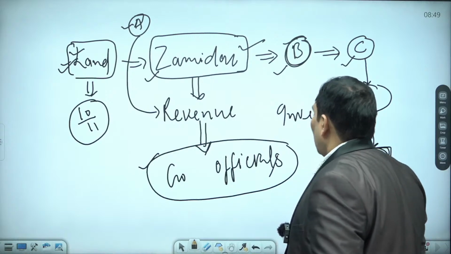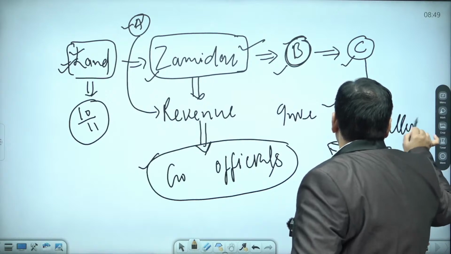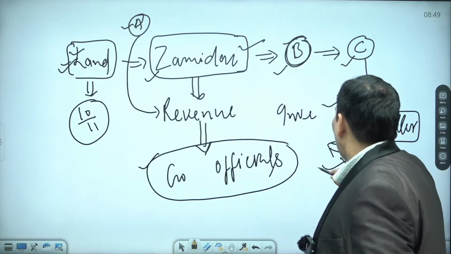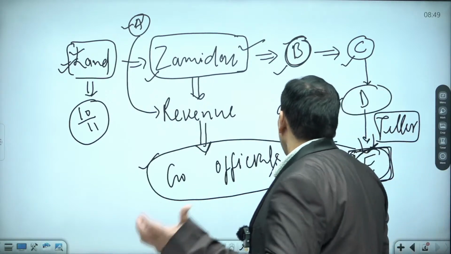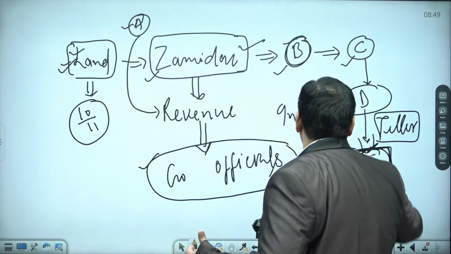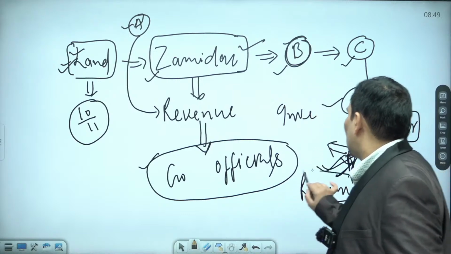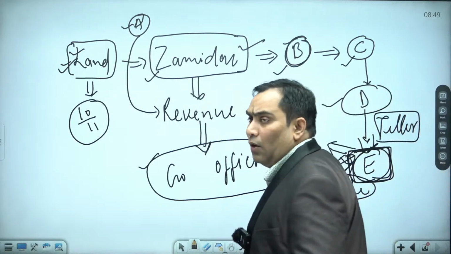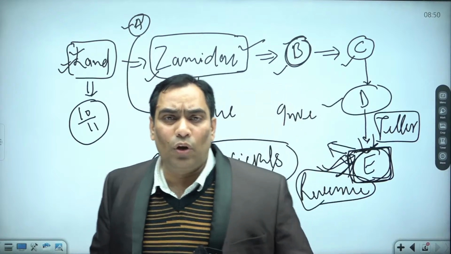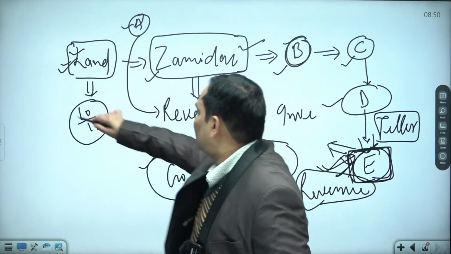He or she is simply a tiller, and can be evicted from tilling the land anytime once he or she is not able to pay the tax or revenue. That's why he was not having any motivation to invest in this land.